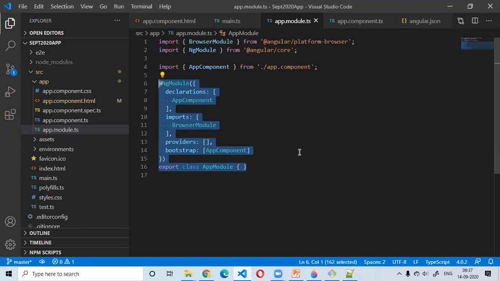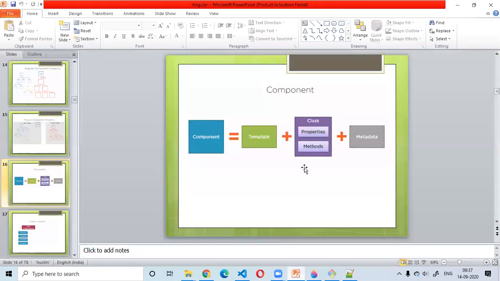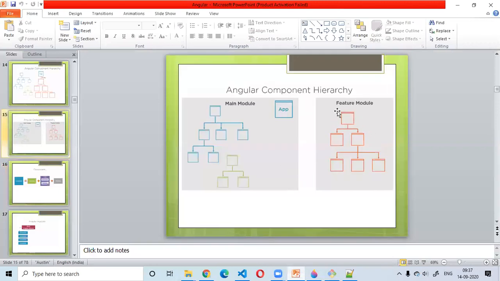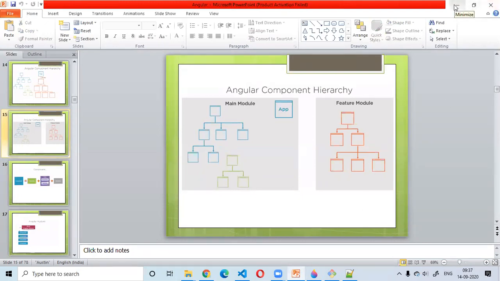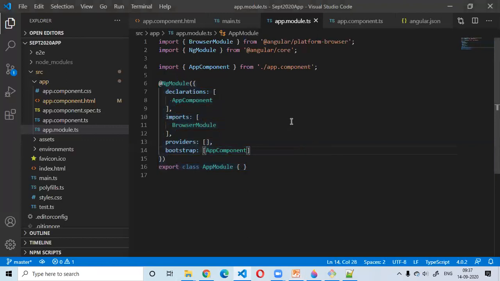Can the application have multiple modules as well? Yeah, that's what I just discussed. We can have multiple modules, right? You will have to have at least one module in your application, but you can have multiple feature modules or shared modules. And in each module, multiple components, pipes, directives. But this bootstrap thing is only going to be there in the root Angular module, not in all modules.